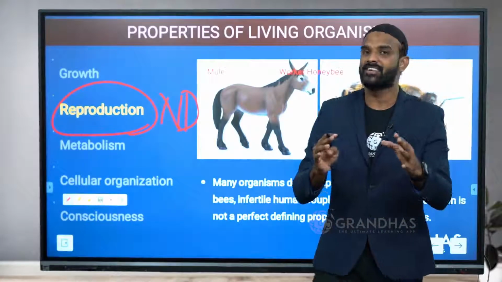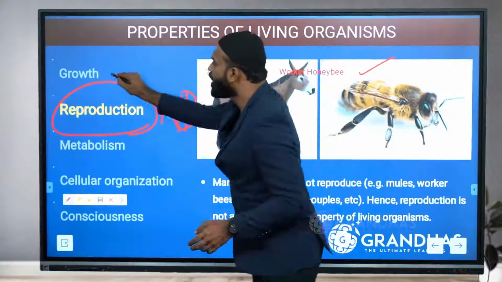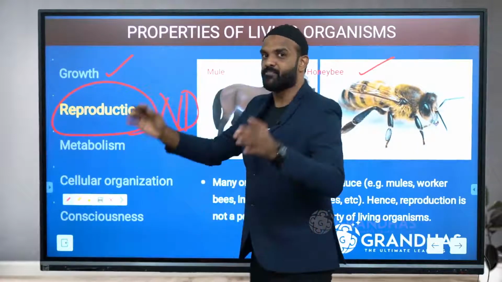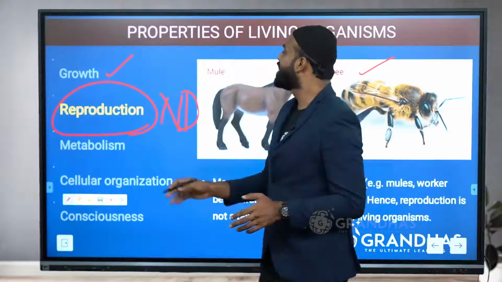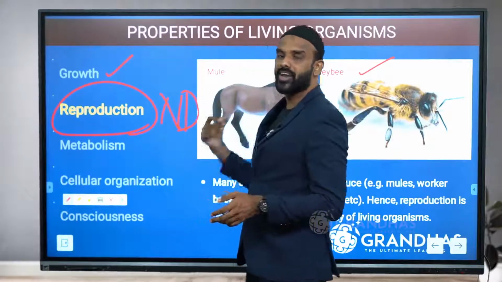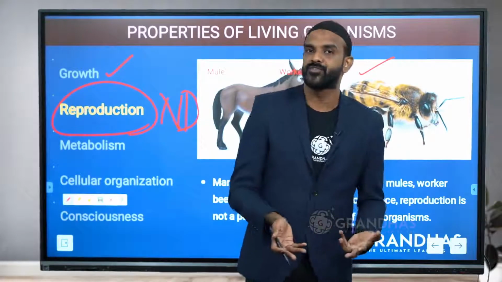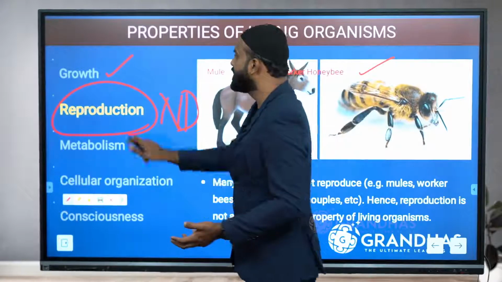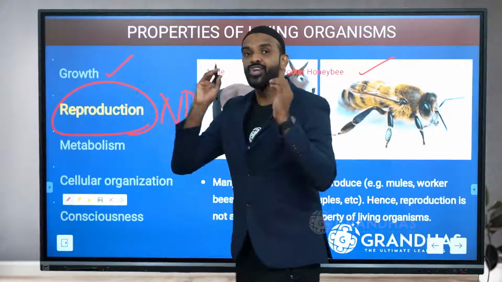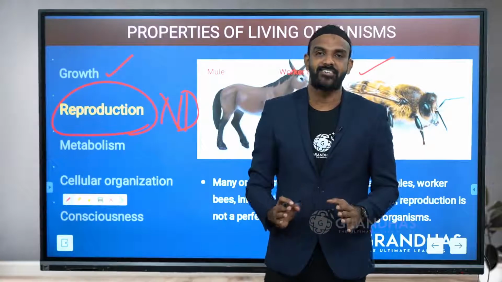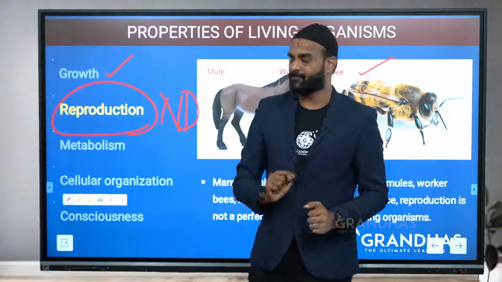So, we clearly understand that growth is not defining, because mountains also grow. Reproduction is not defining either: mules, worker honeybees, sterile couples, they do not reproduce, but still they live. So, these two characters are non-defining characters of life.